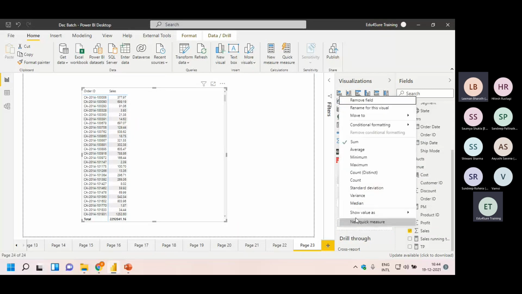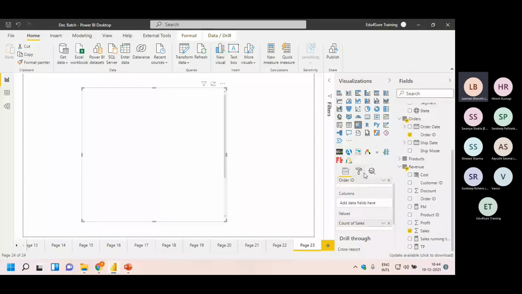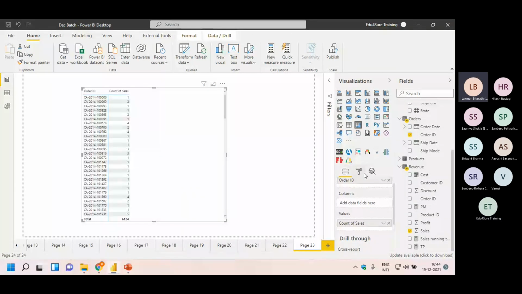Now, if I take the count of sales, what will happen? It will give the complete number of times. When I'm taking the count of sales, what is the meaning of this?